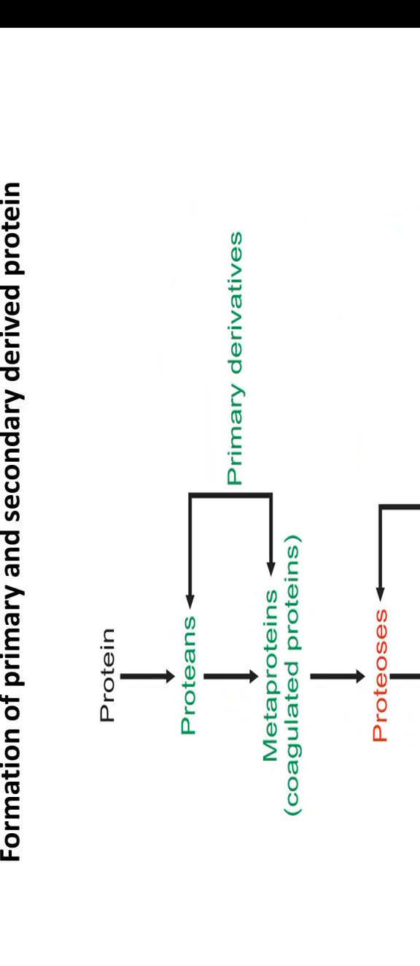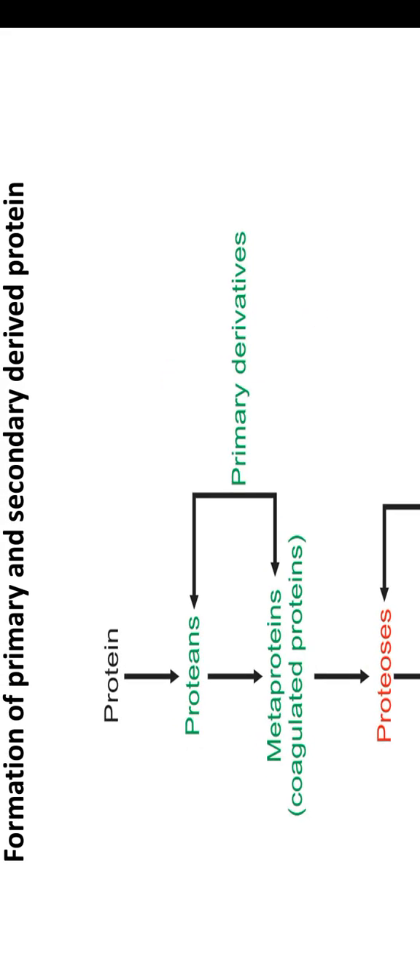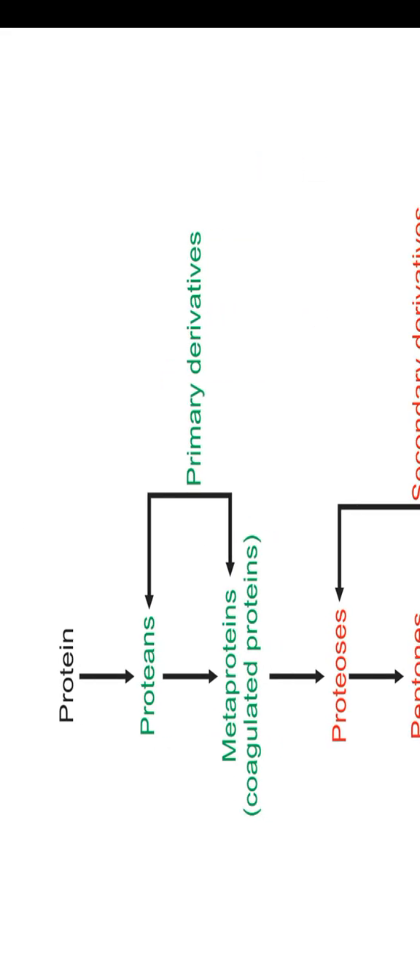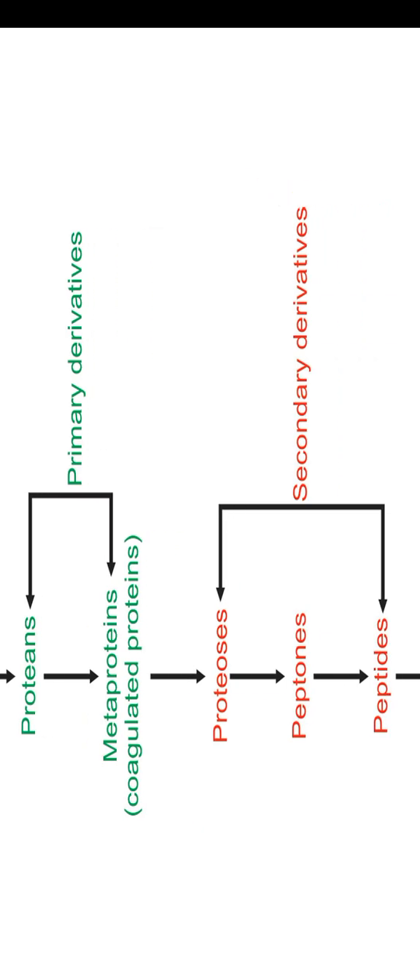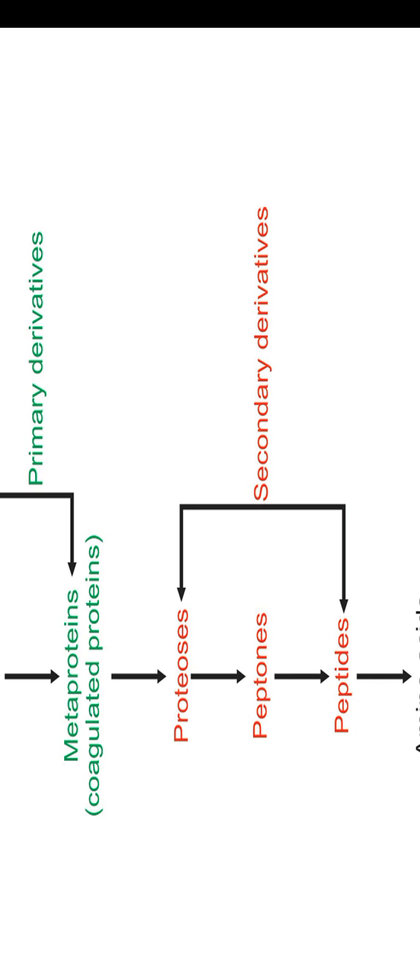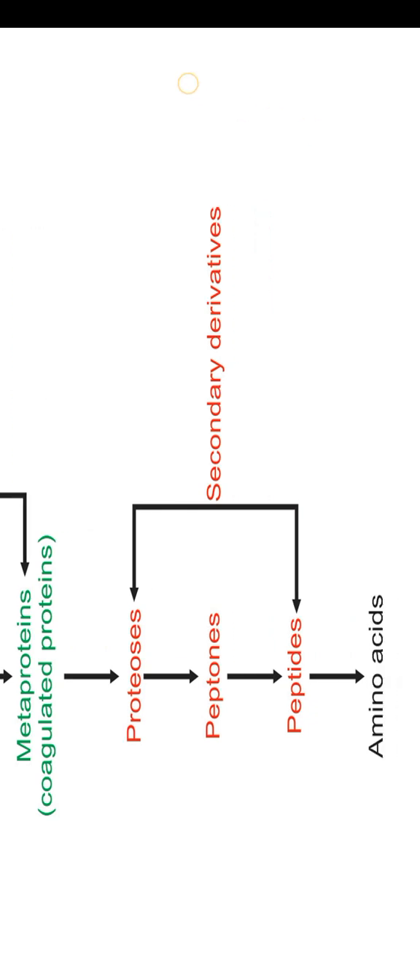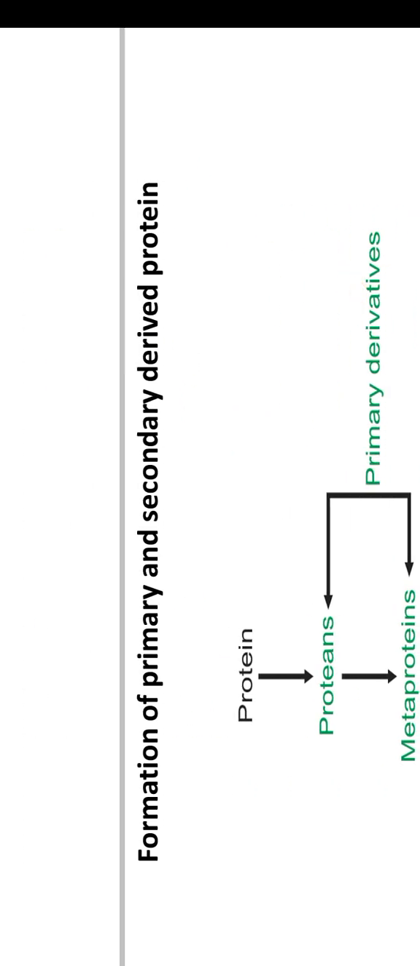This flowchart denotes the derivatives of protein or denaturing of protein. Protein converts into proteans, proteans convert into metaproteins. Both are under primary derivatives. Next, the metaprotein converts into proteoses, proteoses convert into peptones, peptones convert into peptides. These are secondary derivatives. And finally, we get the amino acids. The amino acids are the basic unit of protein.